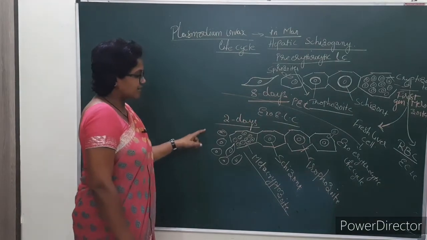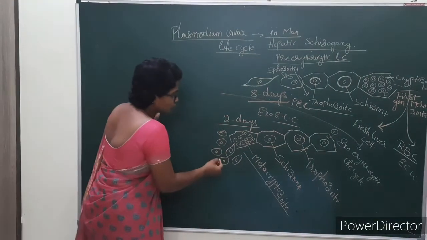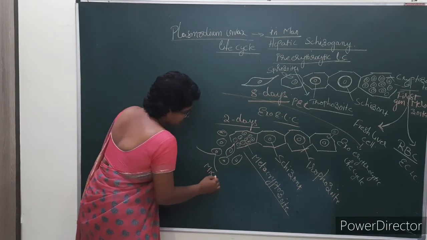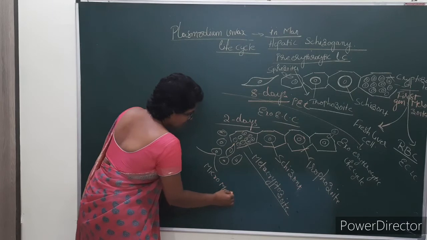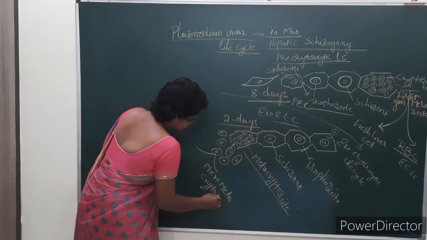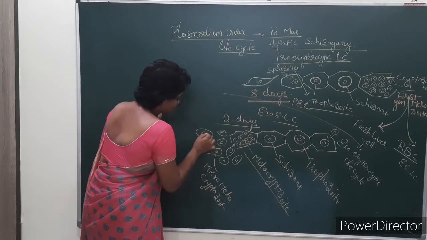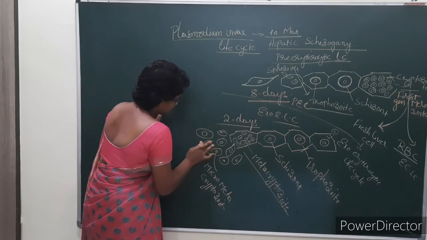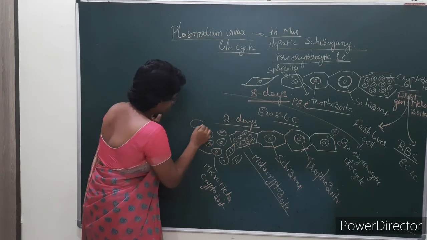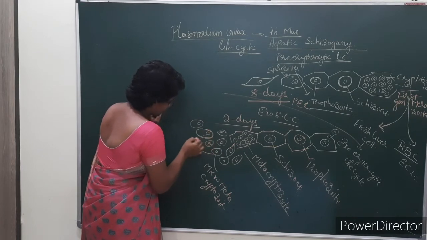So these metacryptozoites are of two types: micro metacryptozoites and macro metacryptozoites. Micro have a small nucleus, and macro have a small nucleus with a large size.